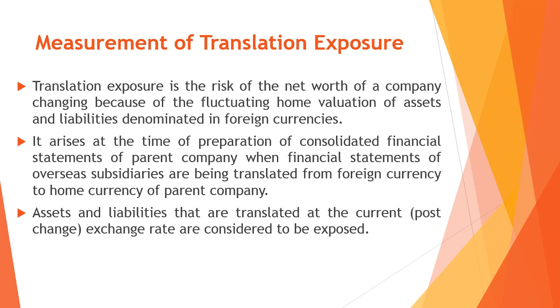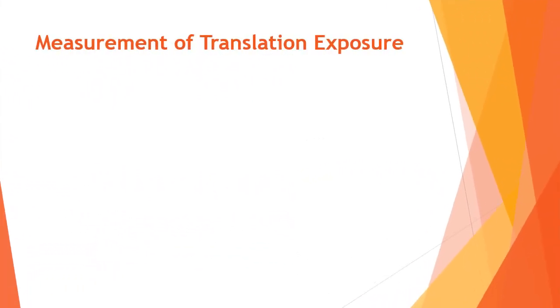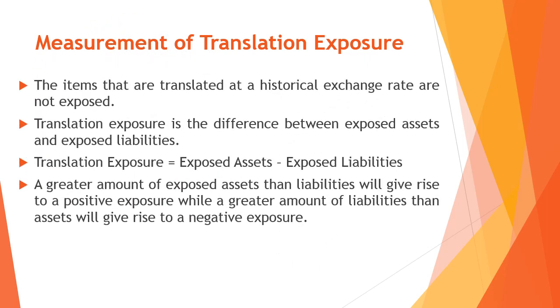Assets and liabilities that are translated at the current exchange rate are considered to be exposed to exchange rate fluctuations. The items that are translated at the historical rate are not exposed. Translation exposure is the difference between exposed assets and exposed liabilities. A greater amount of exposed assets than liabilities will give rise to a positive exposure, while a greater amount of liabilities than assets will give rise to a negative exposure.